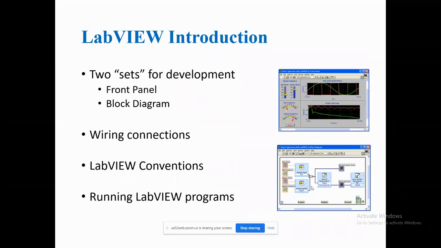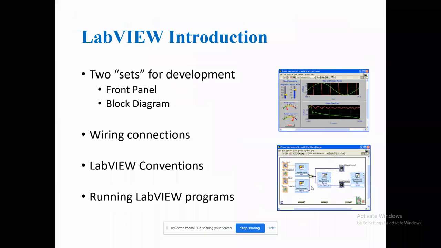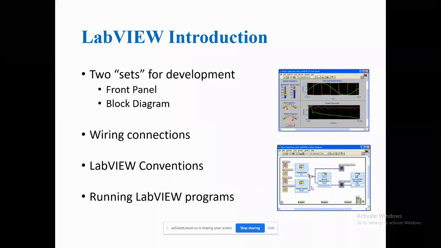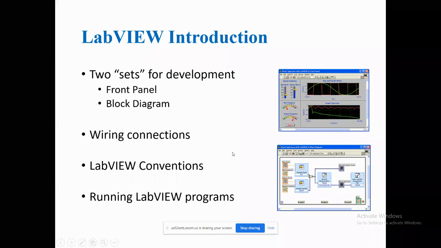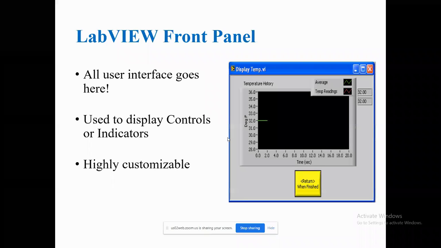As I said, in the front panel and block diagram you will find controllers and indicators. The same thing here: controllers and indicators. In the front panel you can use this display, which is a wave display.